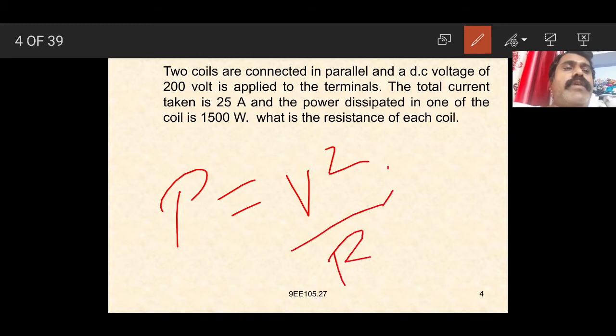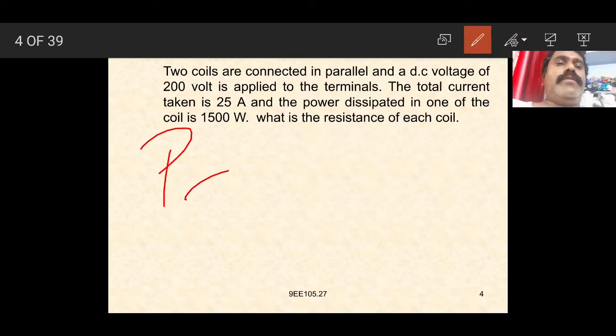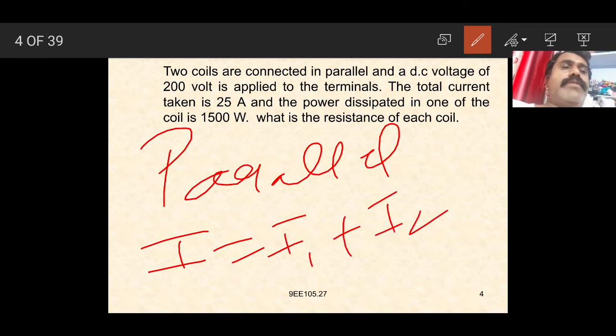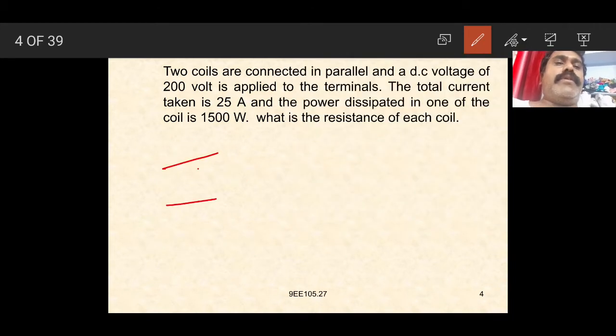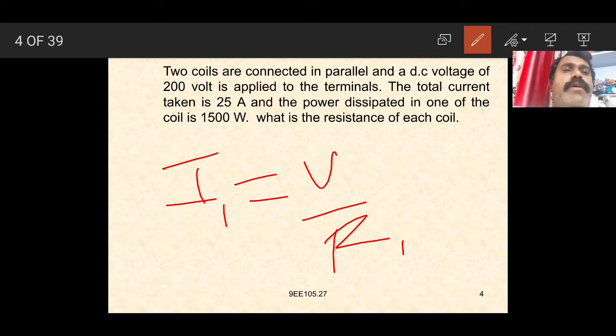In the case of a parallel connection, the voltage is the same, V is equal to V1 is equal to V2, and the current is divided, that is I is equal to I1 plus I2 plus I3. Then I1 is equal to V by R1, so R1 is equal to V by I1. Also I is equal to V by R.